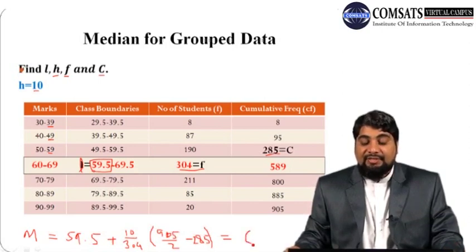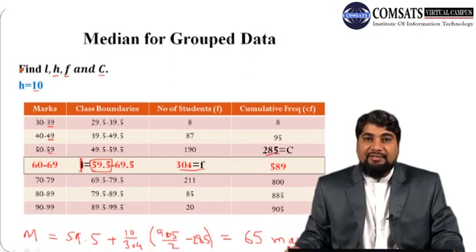So the answer will be 65. Note that this is the distribution of marks of the students in a certain examination. So it means the median is 65 marks. This is how to calculate the median for grouped data.